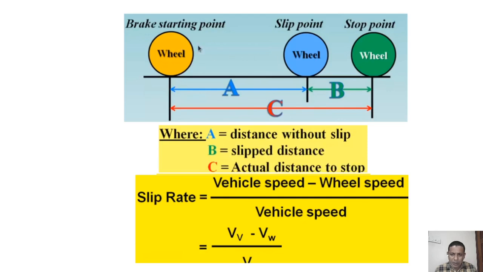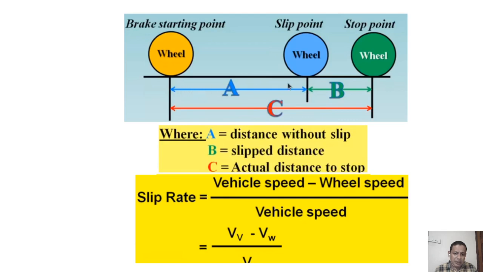So suppose the wheel is rotating in this direction, and we are applying the brake at this point, and at this point the tire starts to lock. That is, from this point to this point there can be a slippage, and the vehicle comes to stop at this point. So the total distance C is the actual distance to stop the vehicle. A is the distance without slip.